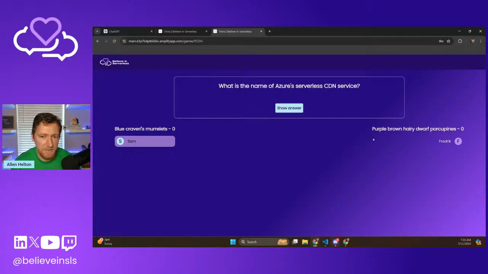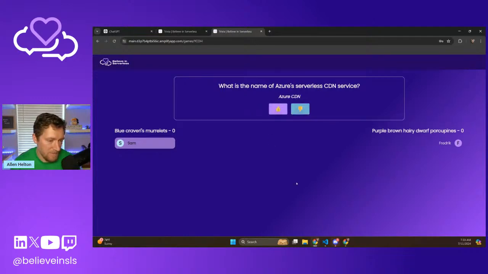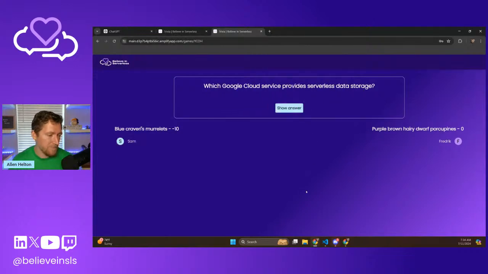Service mesh. Azure CDN. One of the things that I've learned today is that Azure has very intuitive naming, not super clever, which I guess is a good thing. Okay, that was wrong. Negative 10 points for the Murrelets. Okay, we'll just do one more question and then we'll go back.